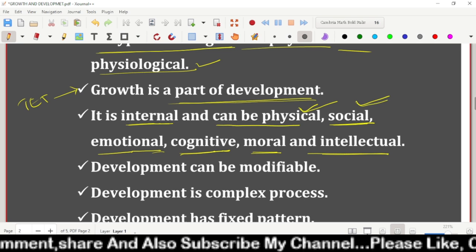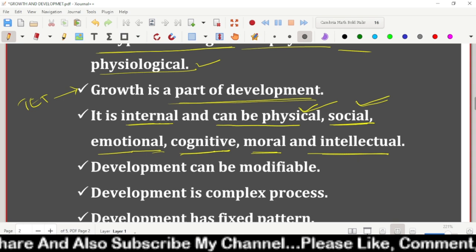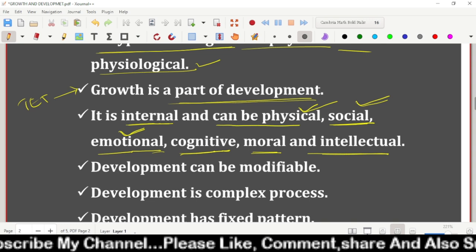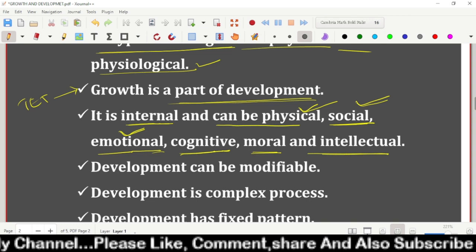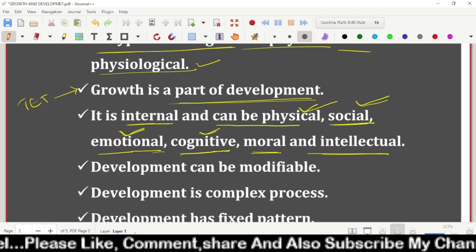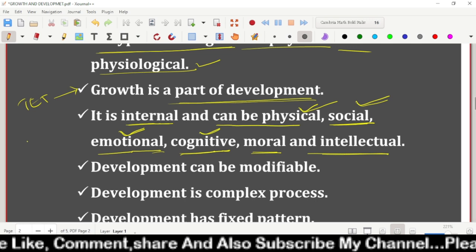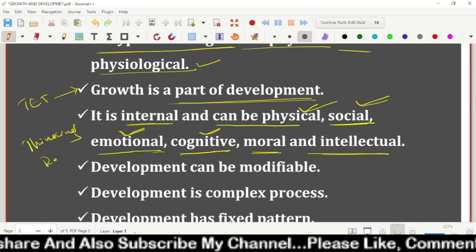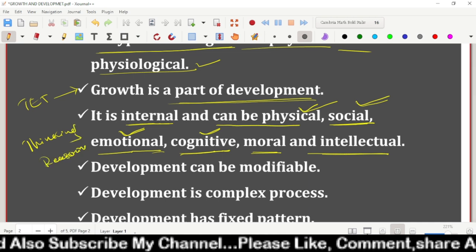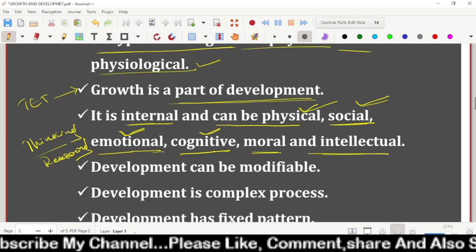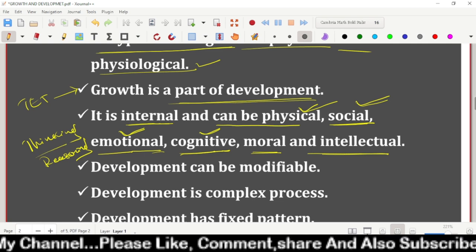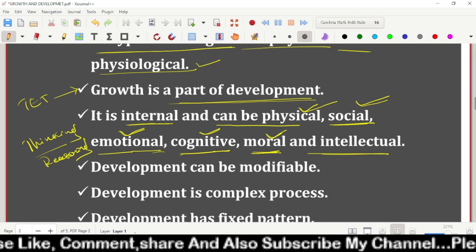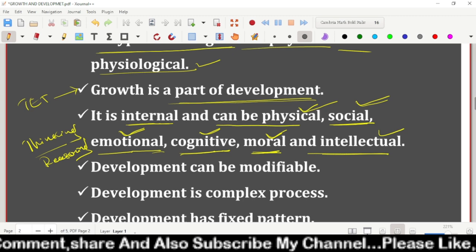As he goes on developing, the social relationships of the child are also increasing, and the emotions of the child are also becoming better as he develops. Cognitive means related to the word mental: thinking, reasoning, analyzing, judging, decision making. And moral means giving respect to the people. Moral development also takes place here, and intellectual development we can say.